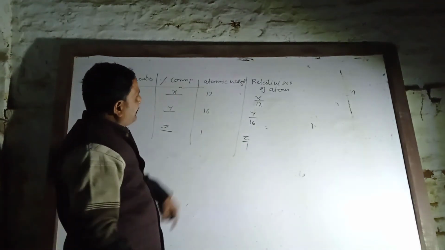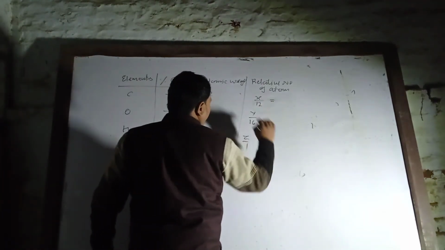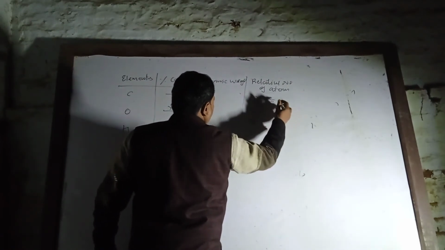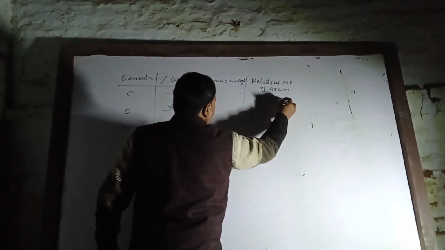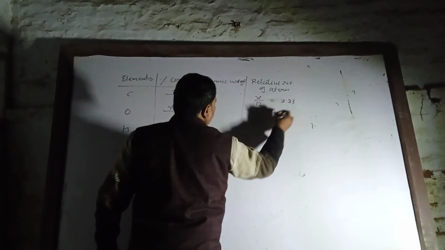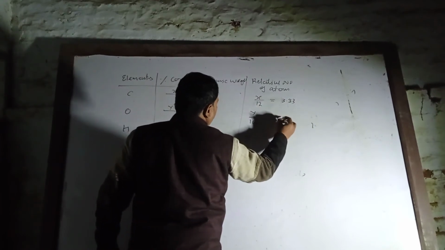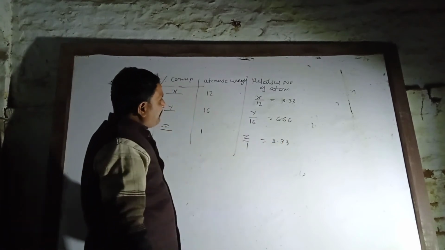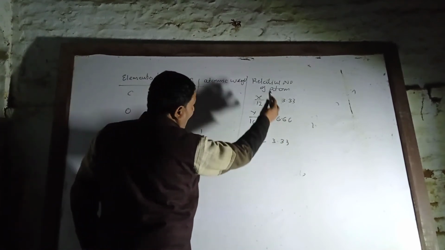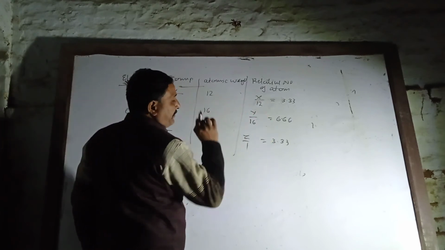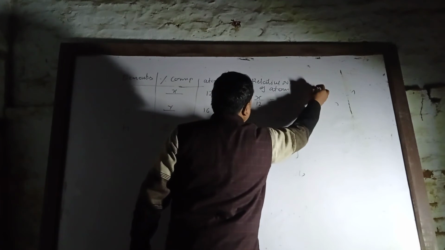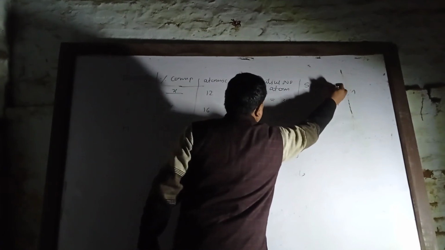Suppose here it comes 3.33, 6.66, 3.33. You know the smaller one is 3.33. All numbers divided by the smaller number, so that is the simplest ratio.